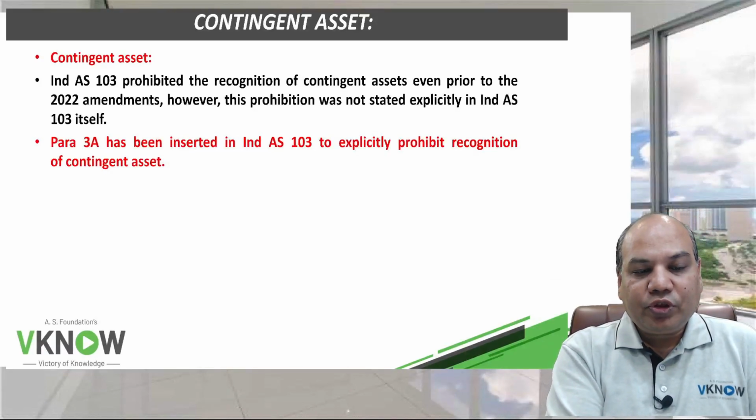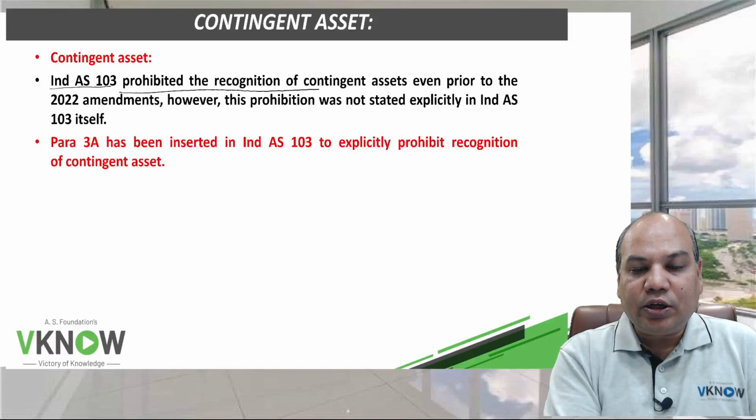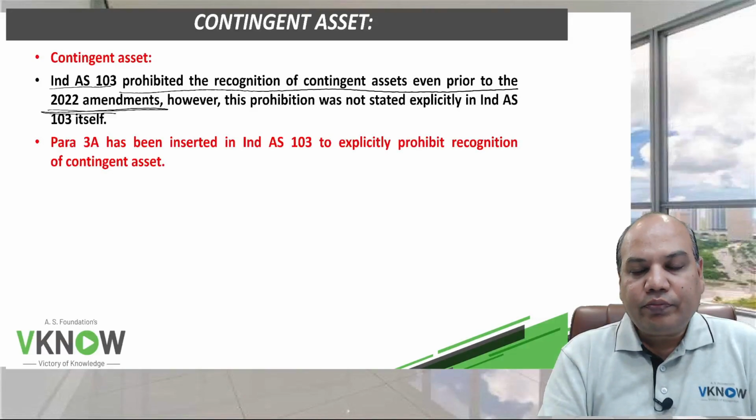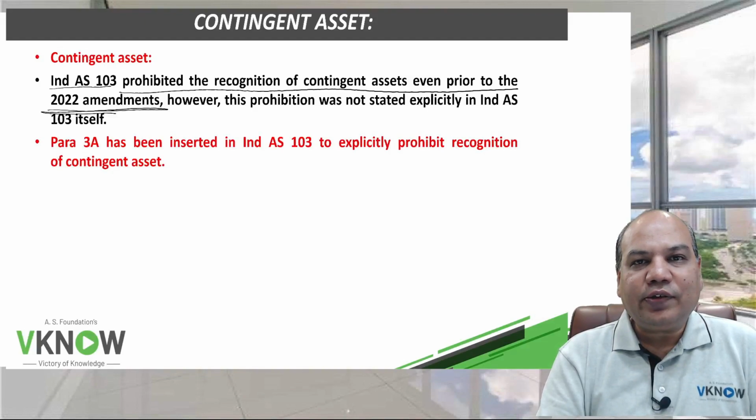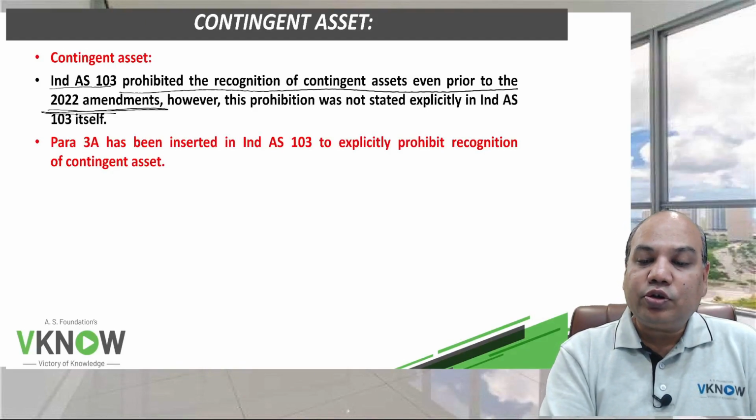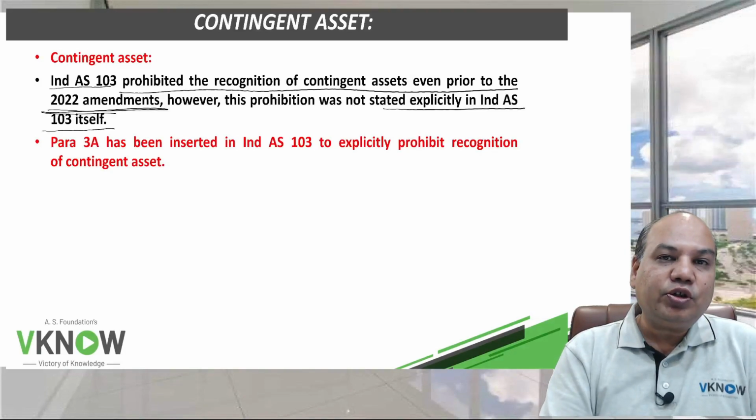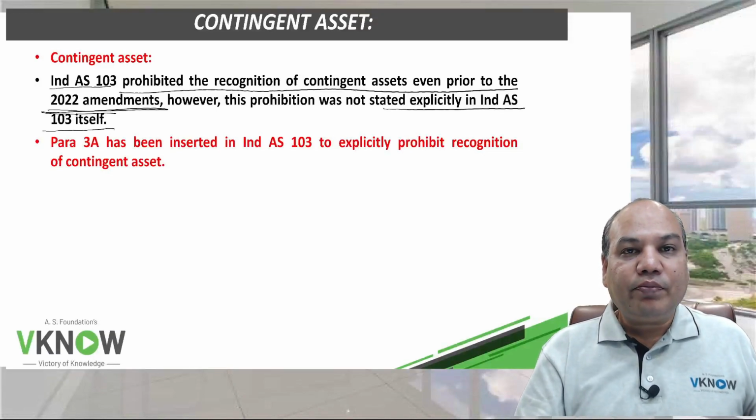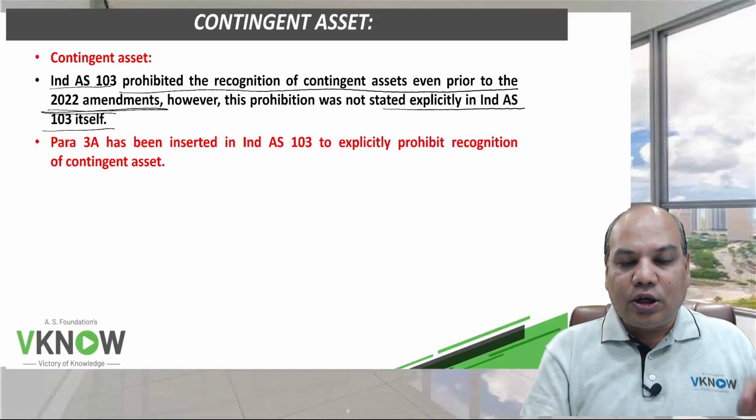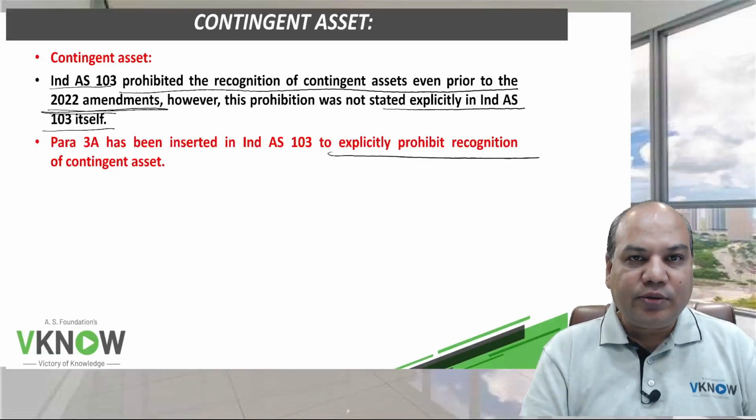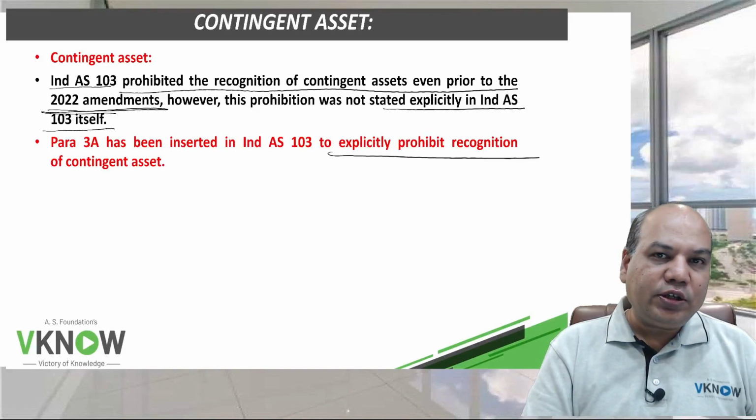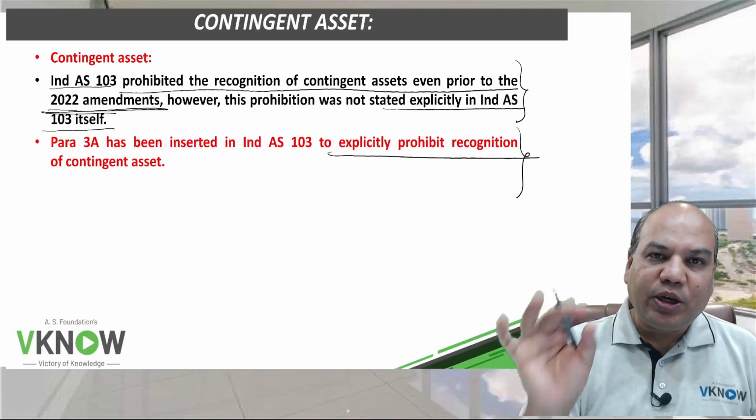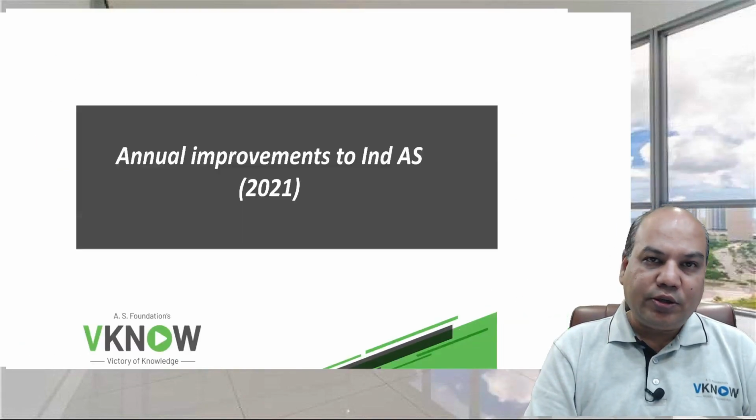Contingent asset. Ind AS 103 prohibited the recognition of contingent asset even prior to 2022 amendments. All of you know that contingent assets are not to be recognized, but it was not explicitly stated in Ind AS 103. Now what happened after the amendment? There is only one amendment: Ind AS 103 now explicitly prohibits the recognition of contingent asset. This was already there, but now they have explicitly made it part of Ind AS 103.